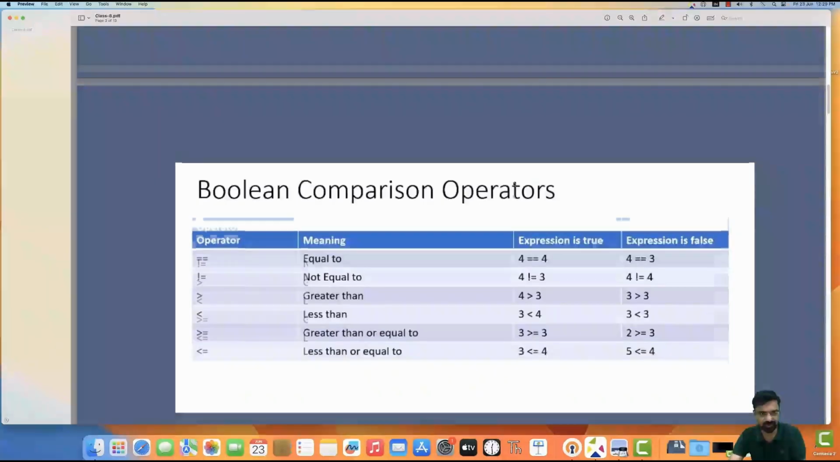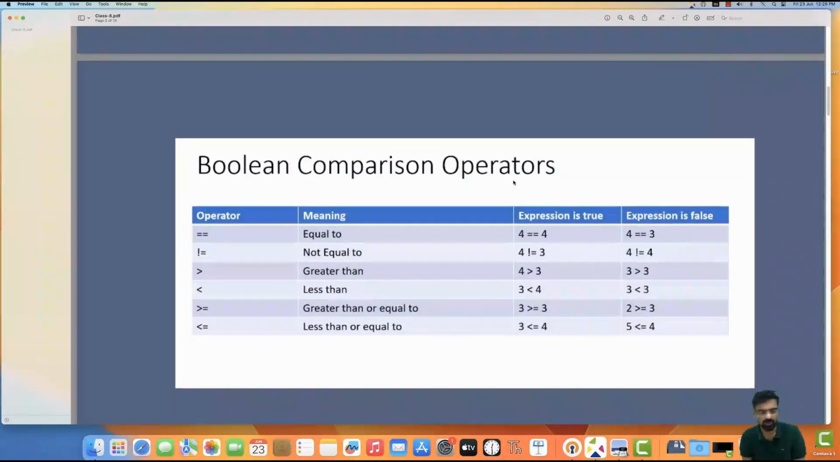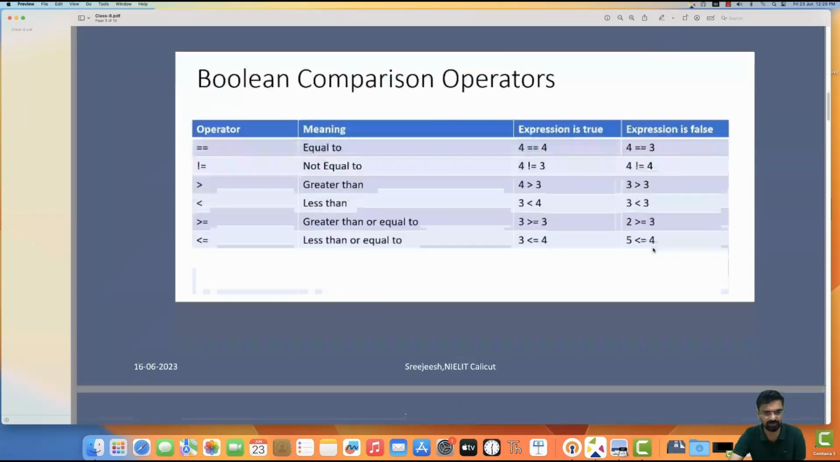Some Boolean expressions which we can use: equal to, that is 4 equal to 4. This expression is true when we give 4 and 4 on both sides. But it becomes false if it is 4 equal to 3. Now not equal: 4 not equal to 3 is true, but 4 not equal to 4 becomes false. Greater than, less than, greater than or equal to, less than or equal to. These are the basic Boolean commands which we will use in Python.